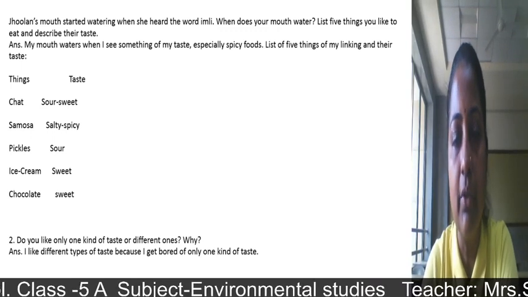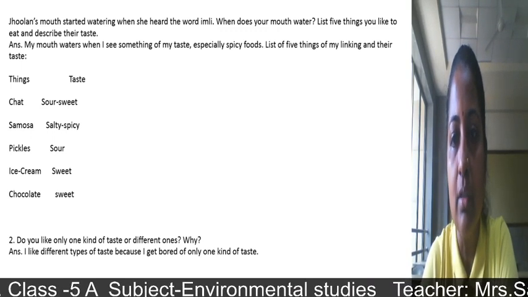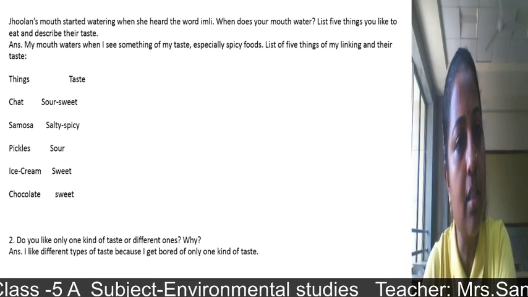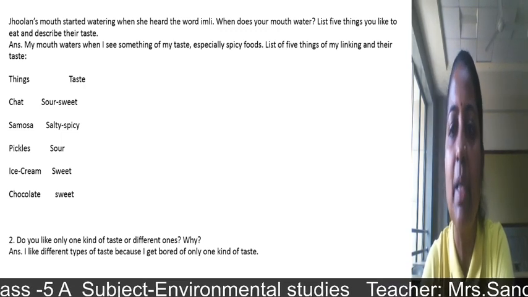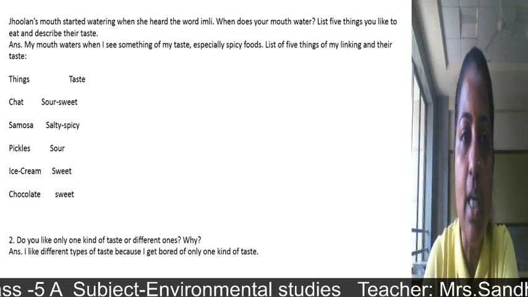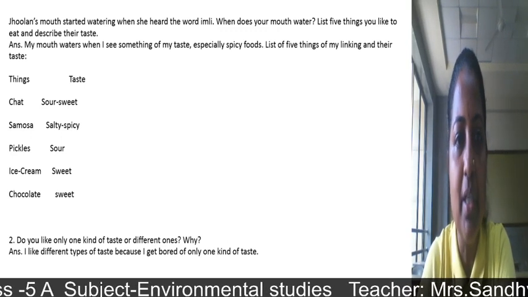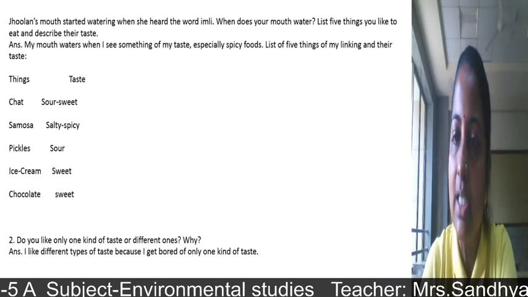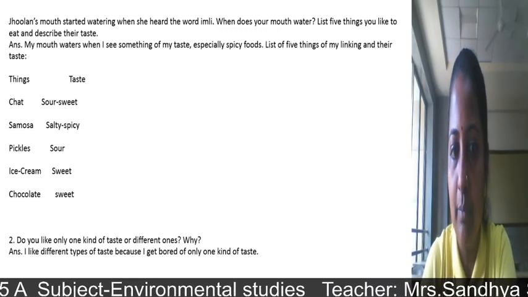So we will write some things and their taste, just like chaat. When you hear this word chaat, your mouth starts watering. The taste is a little bit sour, sweet, sometimes spicy also. Samosa, salty and spicy. Pickles, sour, sometimes sweet also. Ice cream, sweet. Chocolate, sweet.